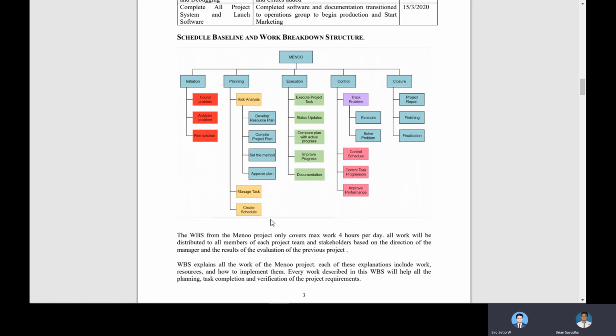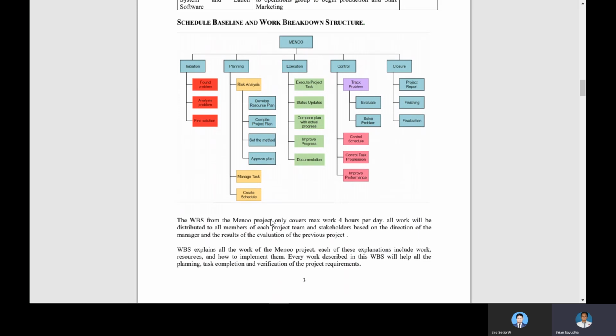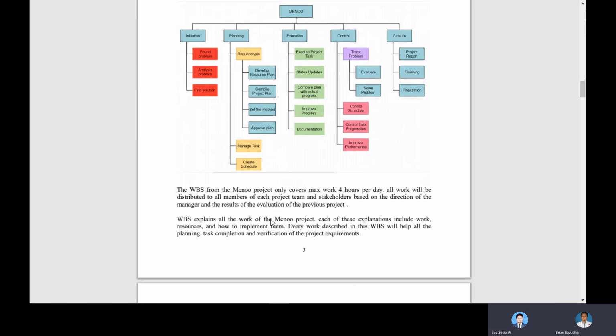And then the schedule baseline and WBS, or work breakdown structure. This is the WBS of the Menoo project. There's initiation, planning, execution, control, and closure. This is our work breakdown. So this WBS of the Menoo project only covers a maximum of 4 hours per day. Our work will be distributed to all members, each project team and stakeholder, based on the direction, the manager, and the result of the evaluation of the previous project.